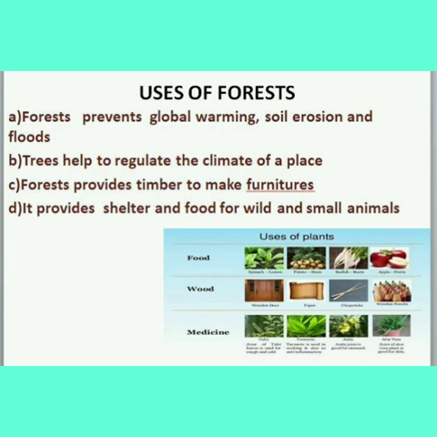Next, uses of forest. Forest prevents global warming, soil erosion, and floods. Trees help us to regulate the climate of a place. Forests provide timber to make furniture. It provides shelter and food for wild and small animals. So trees and plants are very important to us because they exhale oxygen and inhale carbon dioxide released by us. Yes, good.